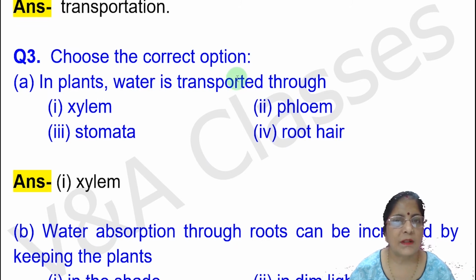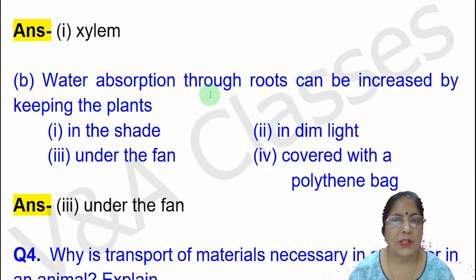Now next question. Choose the correct option. This is MCQ. So first MCQ. In plants, water is transported through first option xylem, second option phloem, third option stomata, fourth option root hair. Answer will be xylem. Next MCQ. Water absorption through roots can be increased by keeping the plants first option in the shade, second option in dim light, third option under the fan, fourth option covered with a polythene bag. Answer will be under the fan.